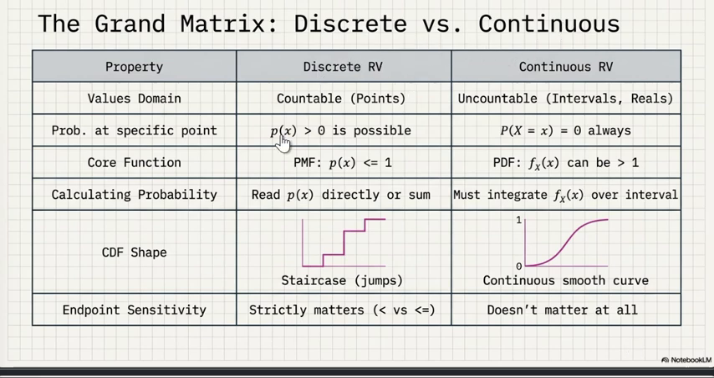This we have already discussed, so the only thing is endpoint sensitivity. It strictly matters in discrete because we have to integrate. It's a staircase of jumps, that's why. In continuous, it does not matter at all, and it's a smooth curve. Simple. In this, we just sum it. That's why we need discrete points. And in this, we just need to integrate over the interval. So endpoint doesn't matter that much.